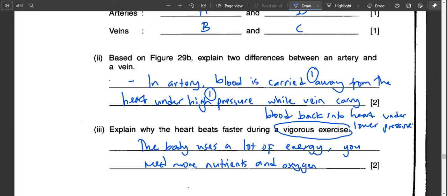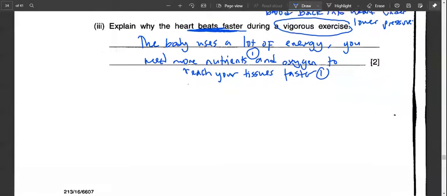You need more nutrients and oxygen to reach your tissues faster. Hence the reason why your heart beats faster when you exercise. So one mark for mentioning that you need more nutrients and oxygen, one mark for mentioning that they need to reach your body faster.